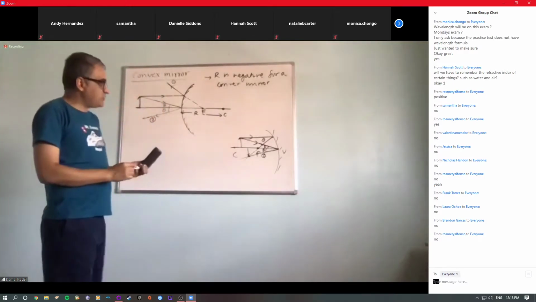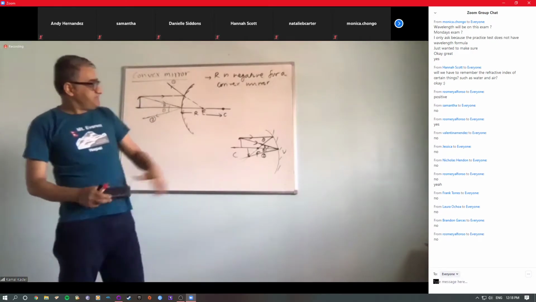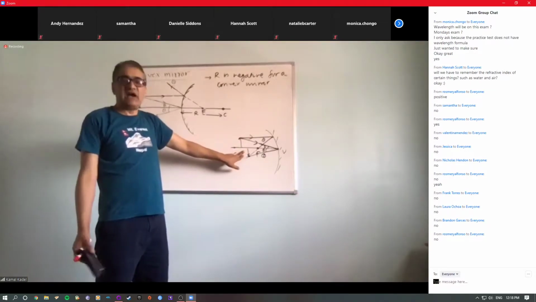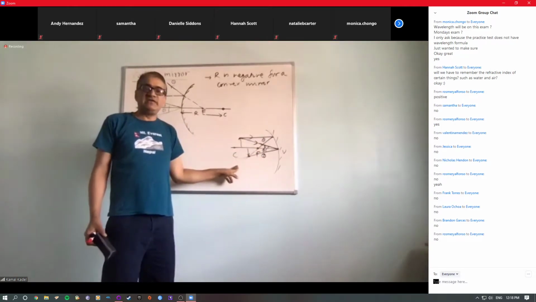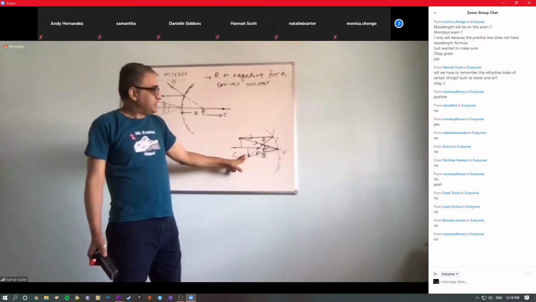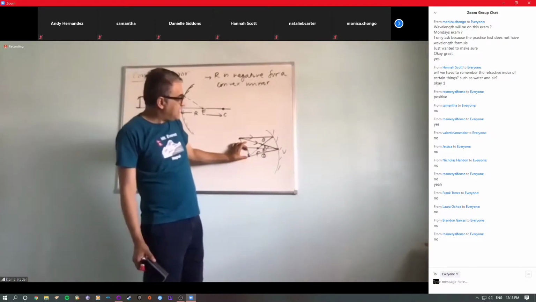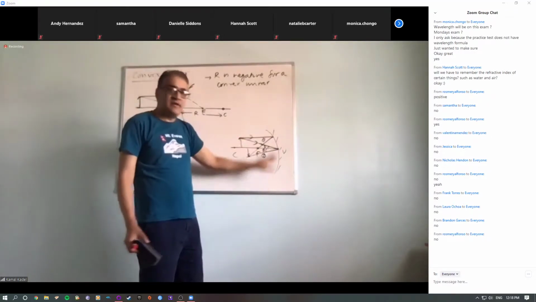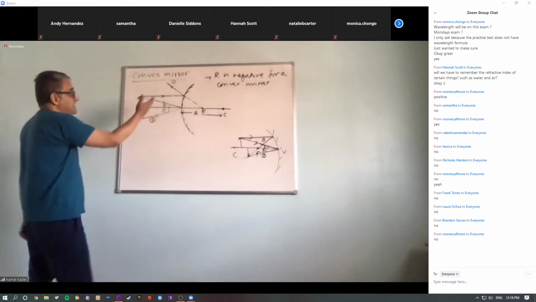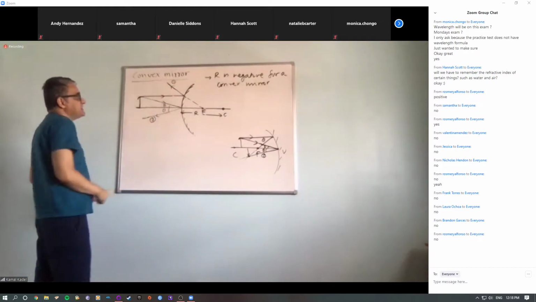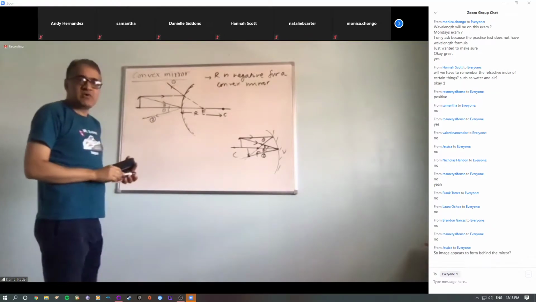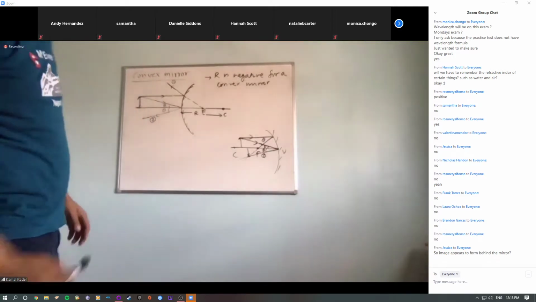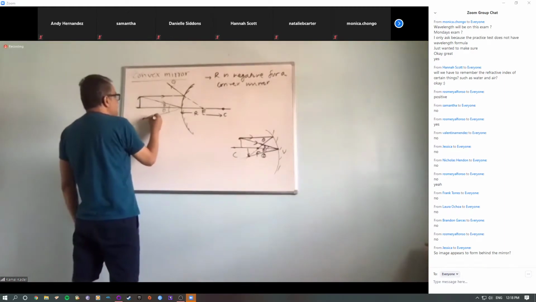Now, as we said before, if the image distance is on the same side as the reflected rays or outgoing rays, then the image is real. In this case, the image is on the same side of the mirror as the reflected rays. But in this case, we cannot form the image here, they cannot meet here. But what we can do is, in this situation, do you remember what we did for the plane mirror? Yes, exactly. That's what I'm trying to explain. Thank you, Jessica. Now the image will appear to form behind the mirror.